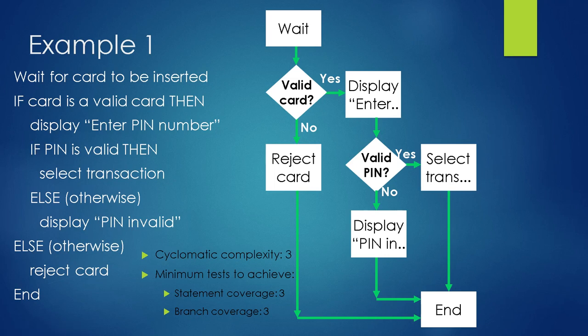The formula is: decision coverage equals the number of if in the source code plus 1. So 2 plus 1, and again we get the decision coverage or the branch coverage as 3.